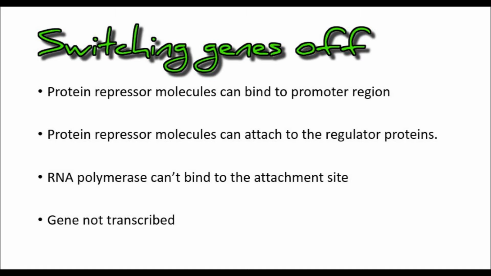Transcription can be prevented in a couple of ways using protein repressor molecules. They can attach to the DNA of the promoter region, blocking the attachment site, and in eukaryotes they can also attach to the regulator proteins themselves. In the first case, RNA polymerase cannot bind to the attachment site, and in the second case, the regulator protein cannot bind, and so in both cases the gene is switched off and is not transcribed within the cell.